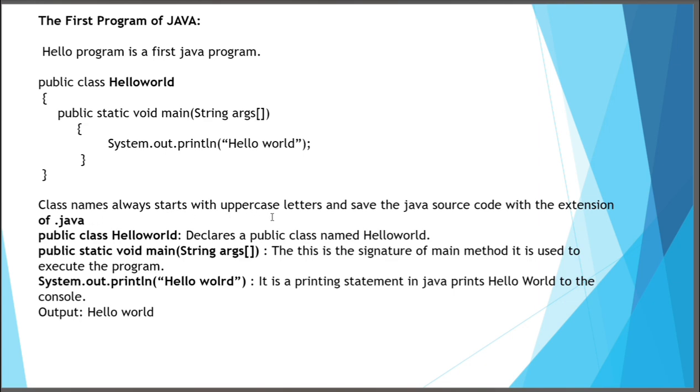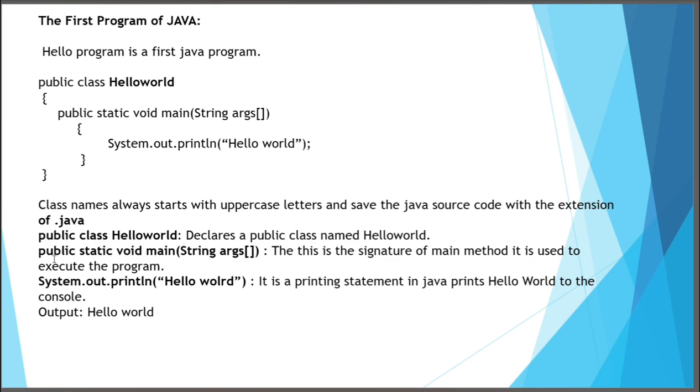Class names always start with uppercase letters, and we save the Java source code with the extension .java. Public class HelloWorld declares a public class named HelloWorld. Public static void main string args is the signature of the main method. It is used to execute the program.